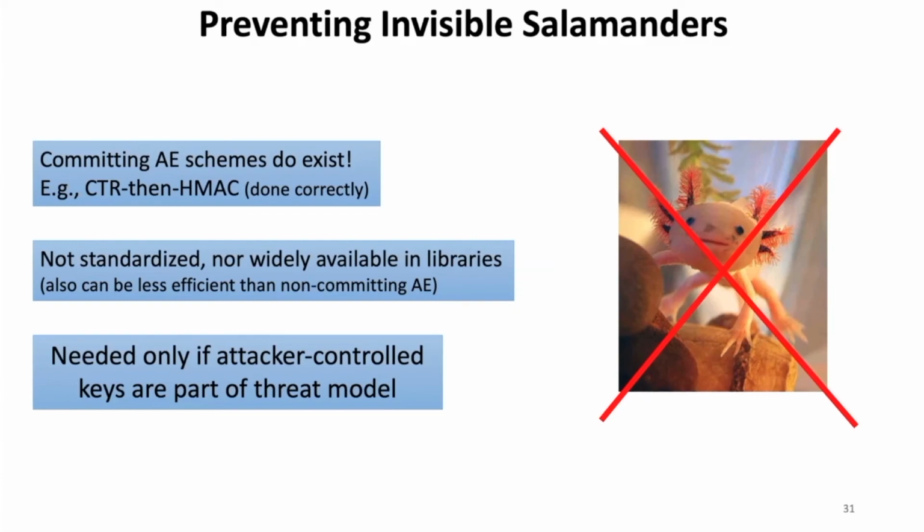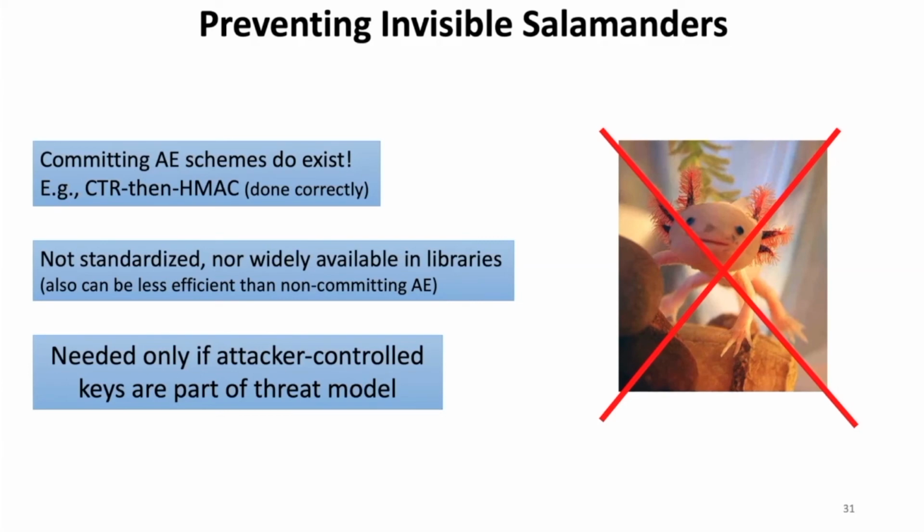Unfortunately, committing AE schemes can be hard to use because there aren't really standardized committing AE schemes, and schemes that have this security guarantee aren't widely available in cryptography libraries that offer AE interfaces, though they can be built using the primitives from common libraries like OpenSSL. Committing AE can also be less efficient than non-committing AE for technical reasons. Achieving this committing guarantee necessitates the use of collision-resistant hash functions, which can be slower than fast polynomial MACs.